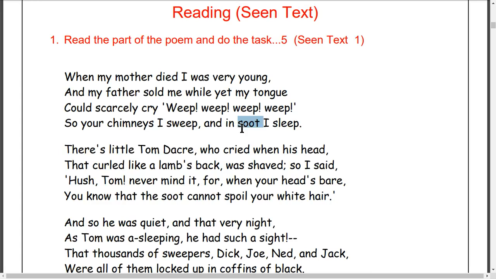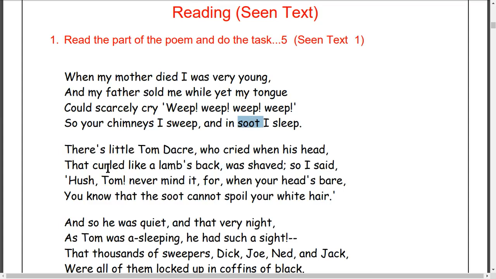To clean the soot, at that time in England, small children used to be employed. So the child's father sold the child to the owner of the chimney to sweep it. "Whip" here is not whip, it means sweep, sweep slowly, going on without stopping, do your work very fast. This is the first stanza.